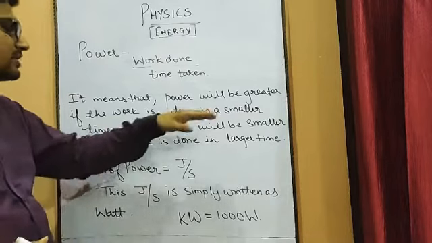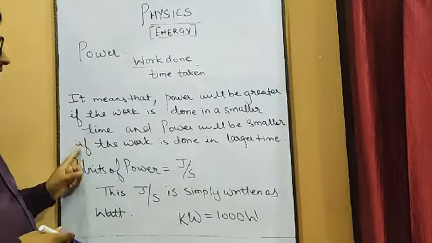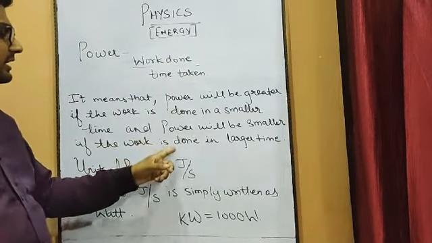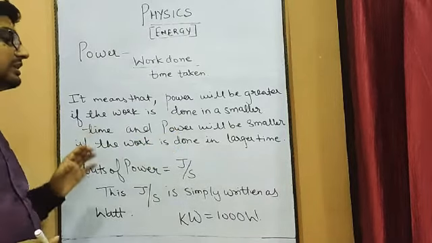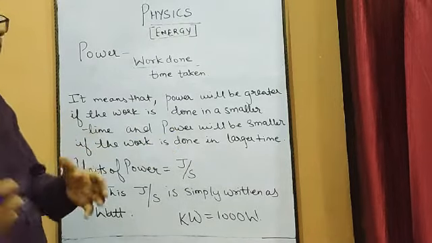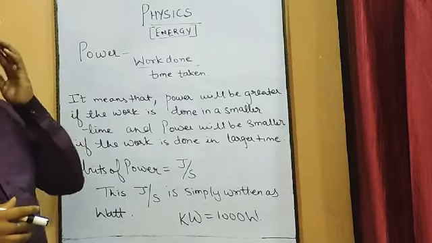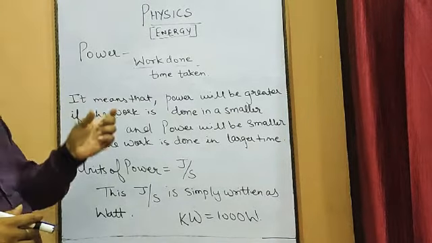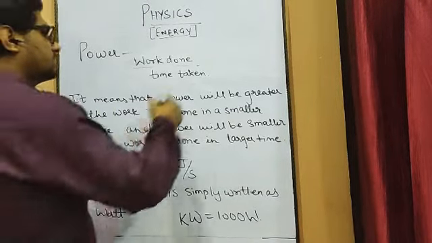Whereas the power will be smaller in which condition? If the work is done in a larger time. If you take more time to do the same amount of work, you will say that power is less. Like, suppose I take an example,